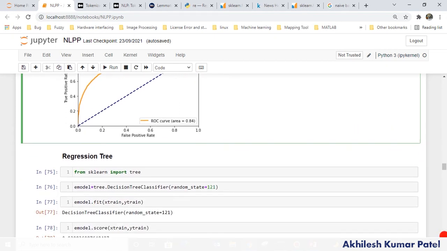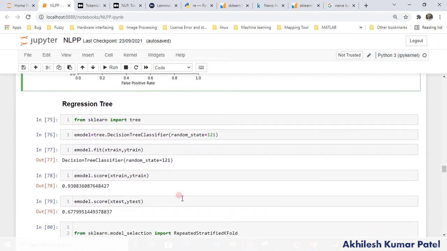Okay, now the regression tree. The regression tree will be the worst condition. You see here, I am using a regression tree, and here I am getting a training accuracy of 0.93 and a testing accuracy of 0.67. Highly overfitted, highly biased model in this case. So what is the reason that the tree is not working on that? Let me tell you, my matrix is sparse. The predictors are sparse, 0 or 1 only, right? So in that case, how does this regression tree work in the first place?